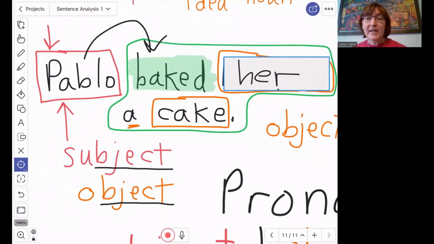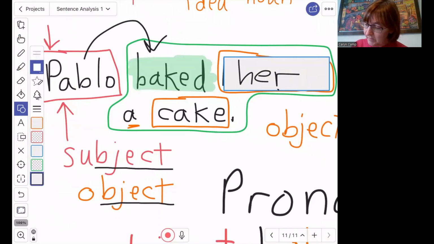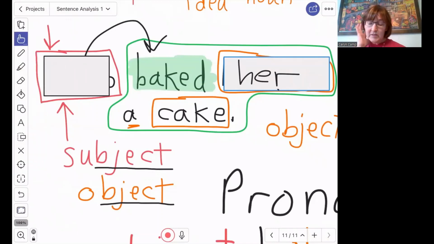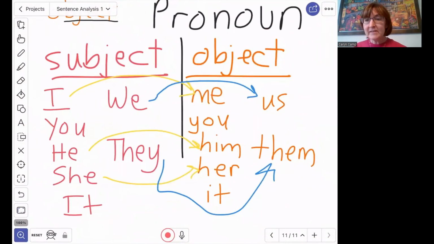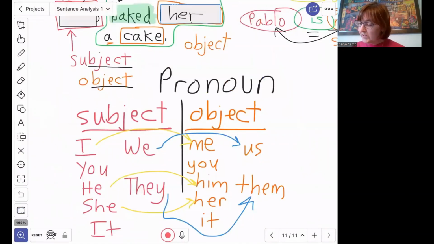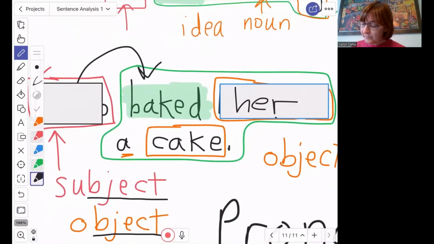Okay. What if we want to replace Pablo with a pronoun? Okay, so let's get rid of Pablo. All right. So we know Pablo is a boy, so we can go down and look at our pronouns. The ones that are masculine, that means for a boy or a man, we can see are he and him. Okay, so if we were to say for our sentence, him baked her a cake, does that sound right? No, it does not. That does not sound okay.